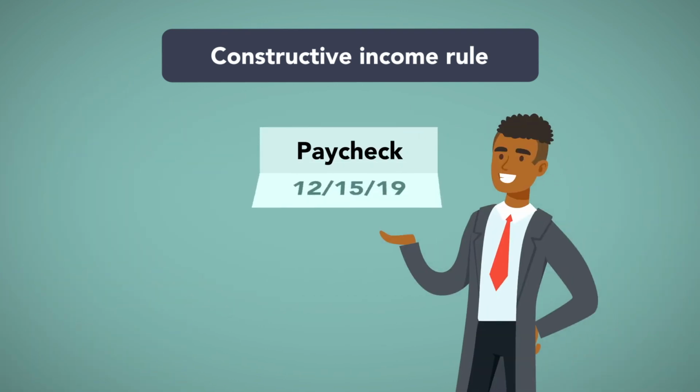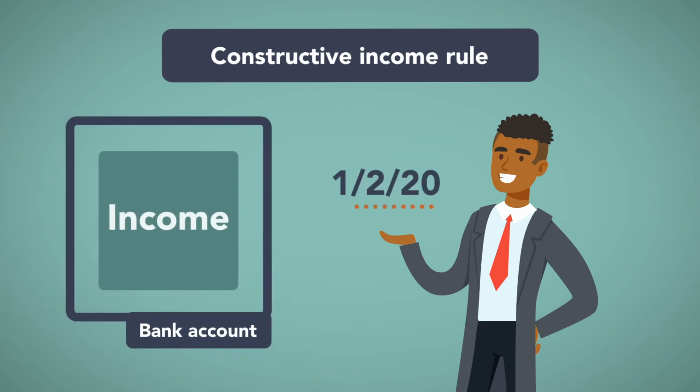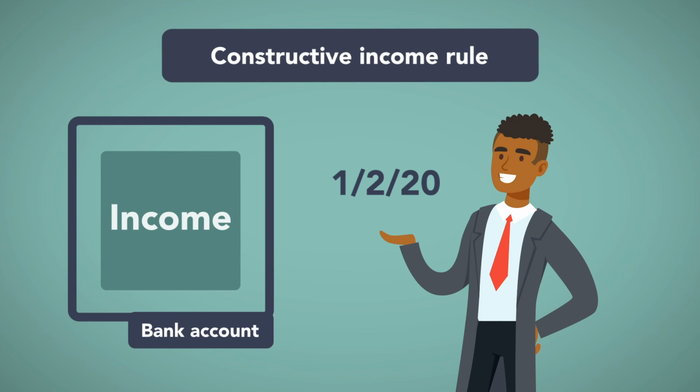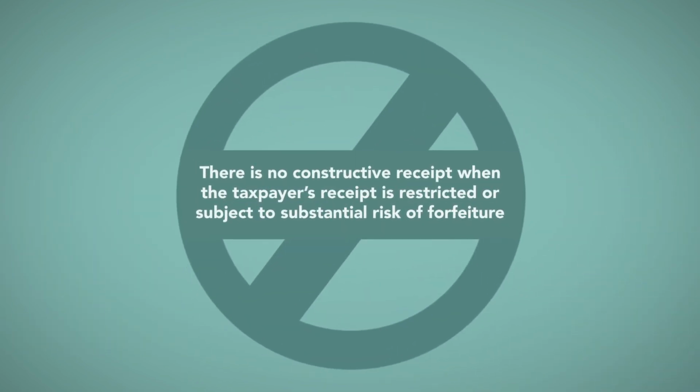For example, if an employee receives a paycheck on December 15th but does not cash or deposit it until January, that paycheck is still taxed to the employee as income of the first year, because it could have been cashed or deposited in December. There is no constructive receipt when the taxpayer's receipt is restricted or subject to substantial risk of forfeiture.